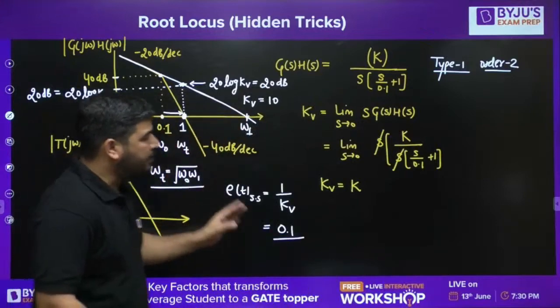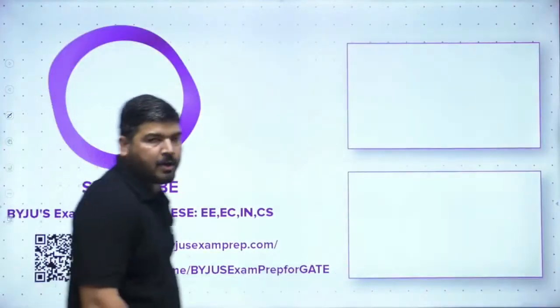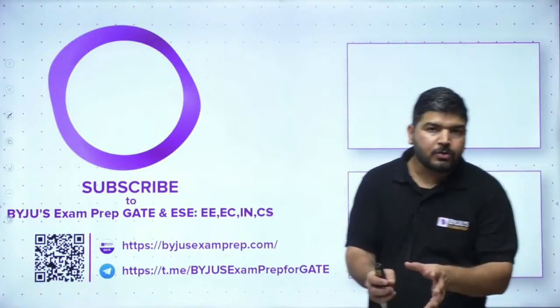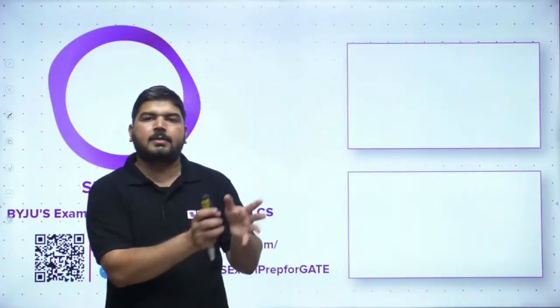So it's time to stop the session, guys. I hope you enjoyed, and I hope you got the idea how to use Bode plot to calculate the steady state error.